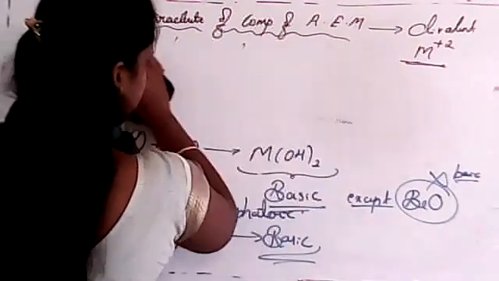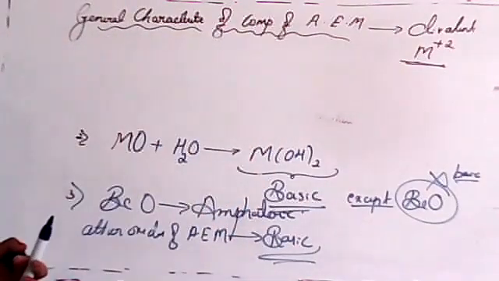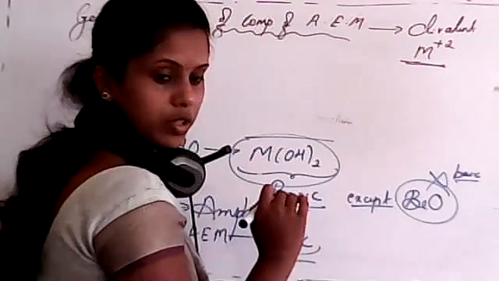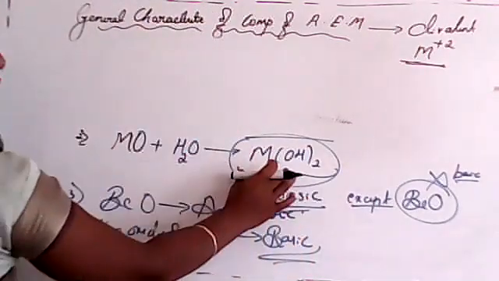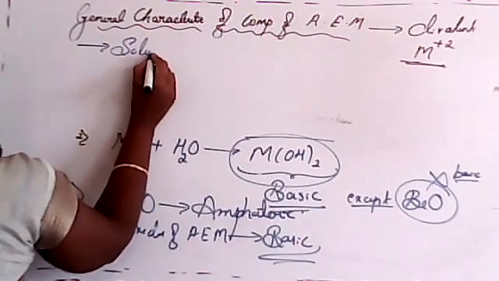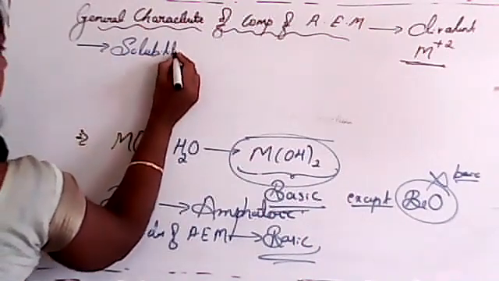Metal oxides were clear. So here, 1 minute, students. Sorry. If I consider metal hydroxide, first one is its solubility.